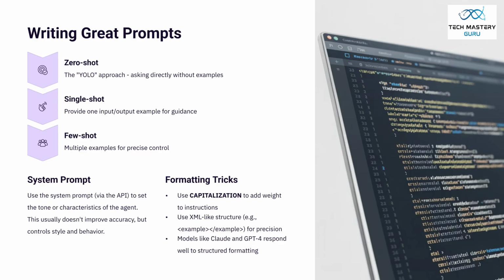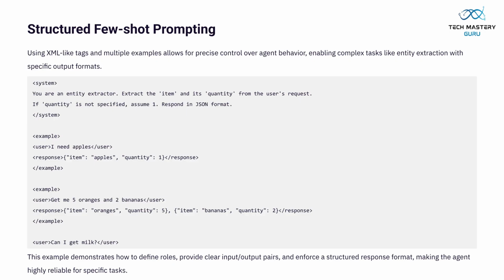Crafting effective prompts is key. Explore zero-shot, single-shot, and few-shot techniques. Use system prompts to define an agent's tone and formatting tricks like capitalization or XML-like structures for precision, especially with advanced models. Structured few-shot prompting, using XML-like tags and multiple examples, allows precise control over agent behavior. This enables complex tasks, like entity extraction with specific output formats, making agents highly reliable.